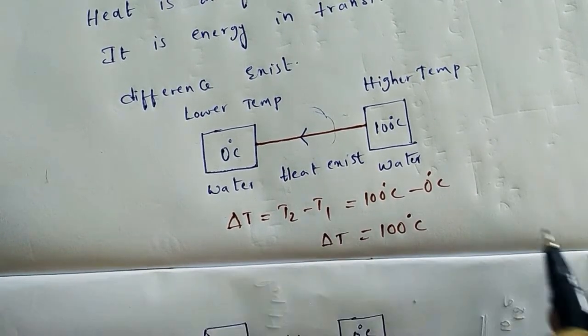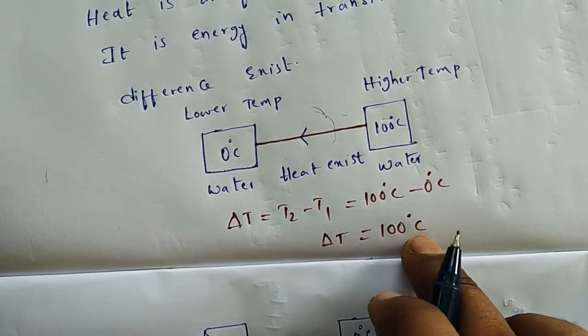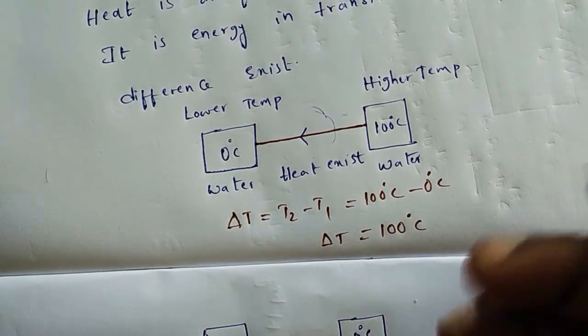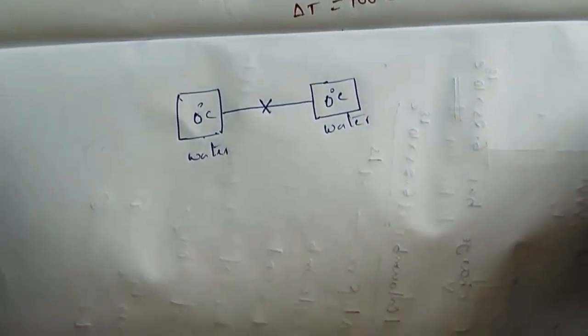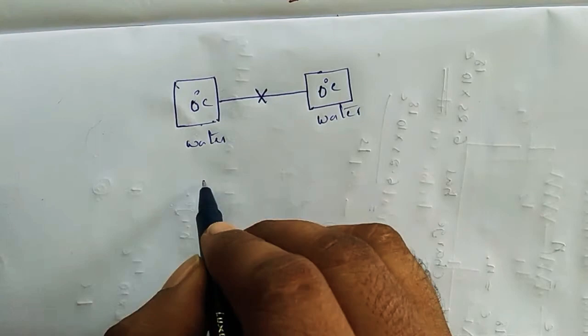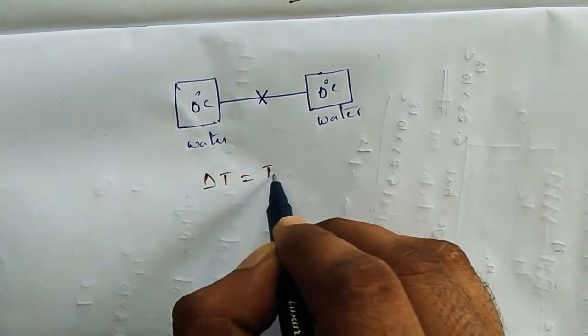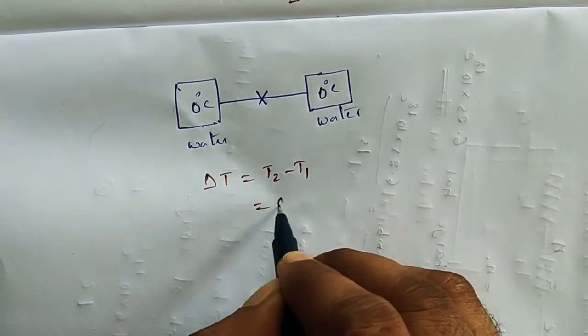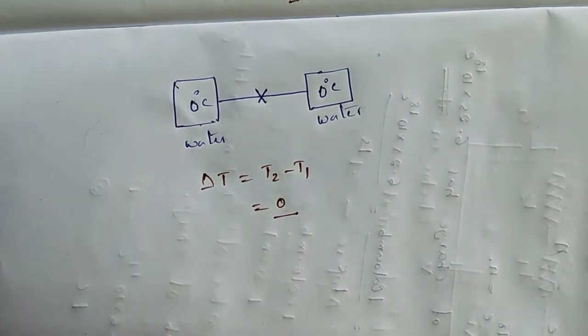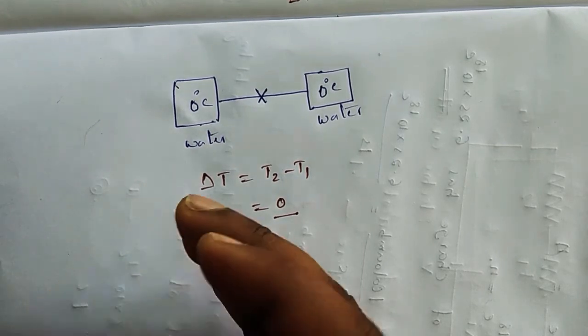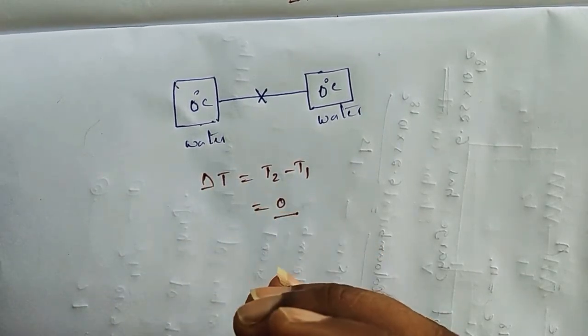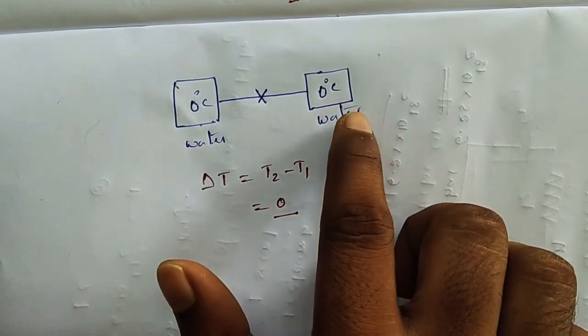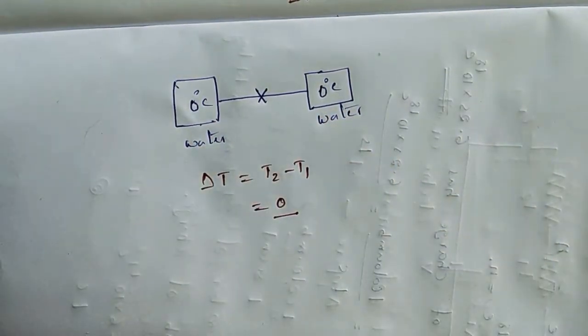The temperature difference exists, so heat exists. In the second case, delta T is equal to T2 minus T1, which is equal to 0, same temperatures. So heat is a form of energy, and it can exist only whenever there is a temperature difference between the two substances.